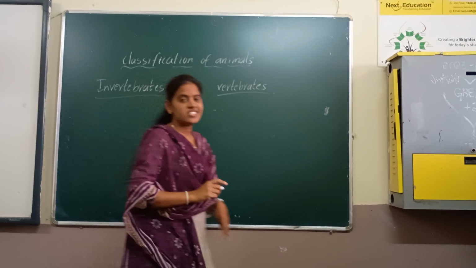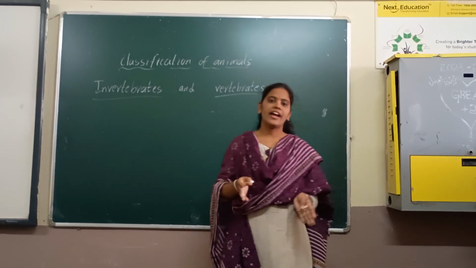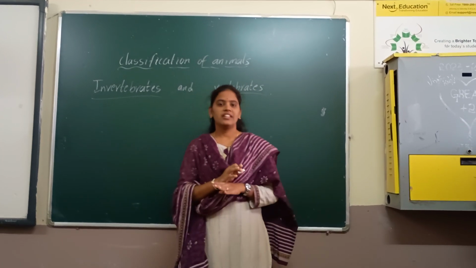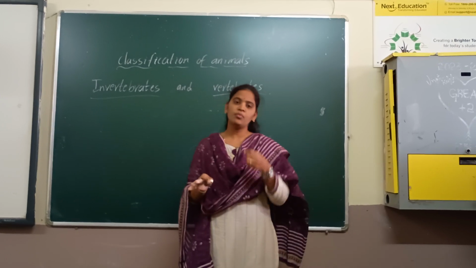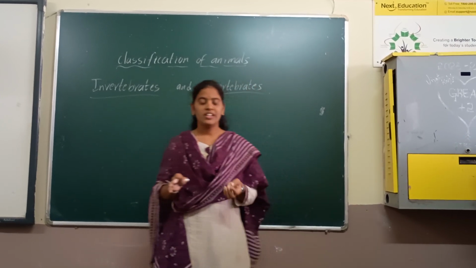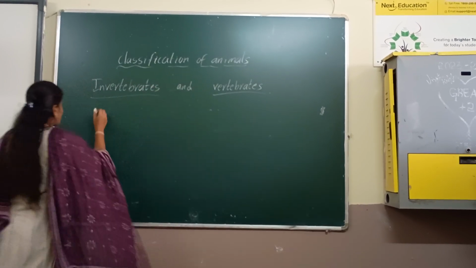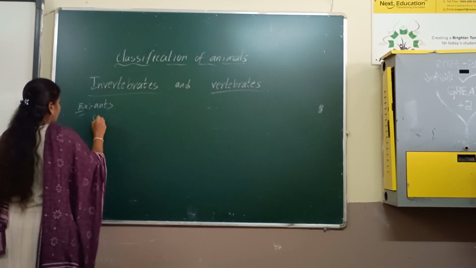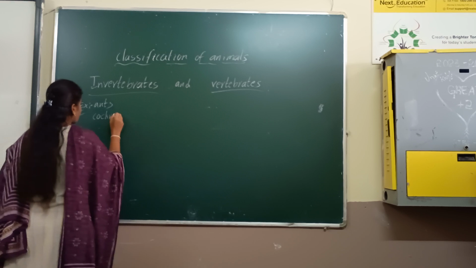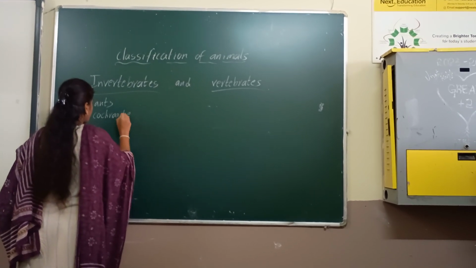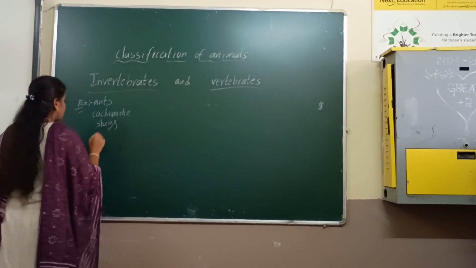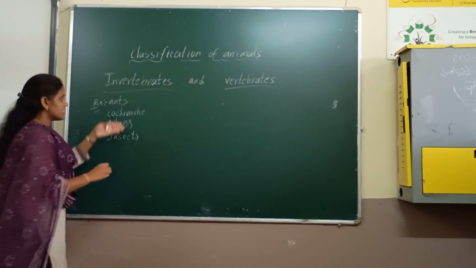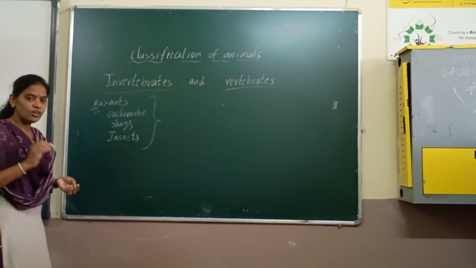So, invertebrate. What is an invertebrate? Animals that don't have a backbone in their bodies. That means these kinds of animals never have any backbone, any bone also, in their bodies. For example, ant, cockroach, slugs and some insects are also examples of invertebrates, because all these animals don't have any backbone in their bodies.